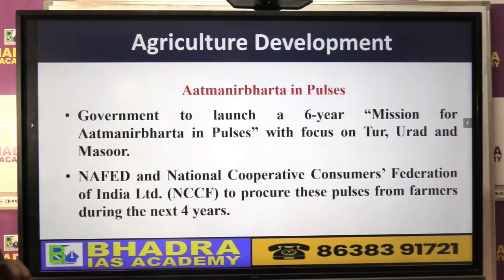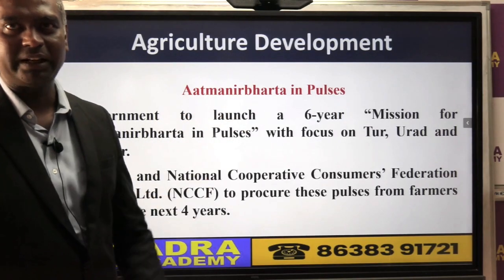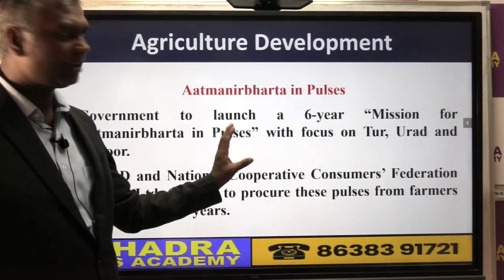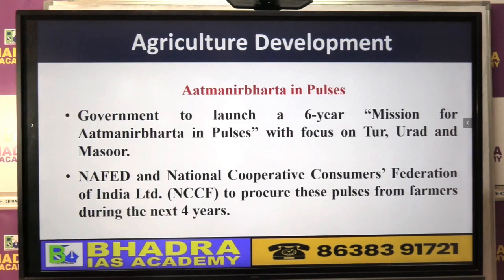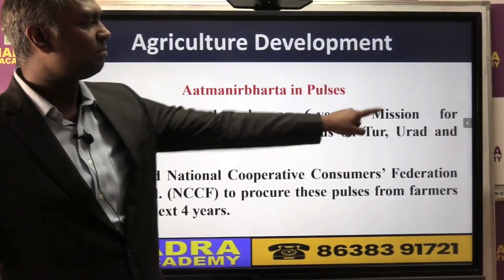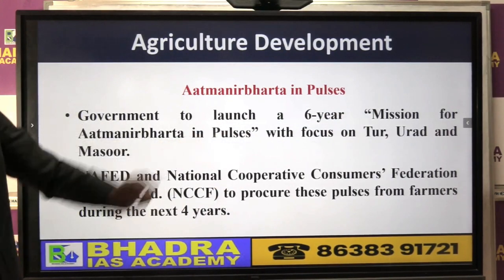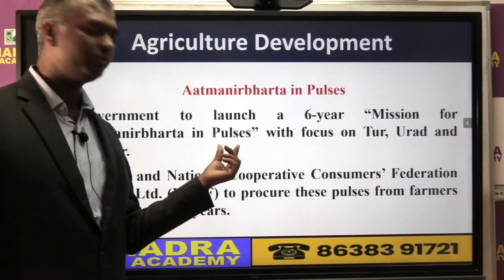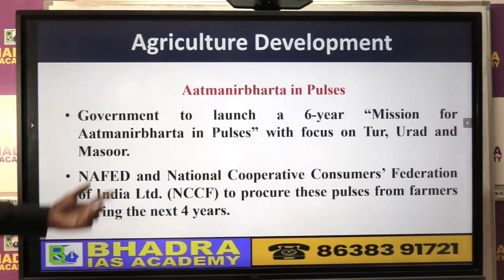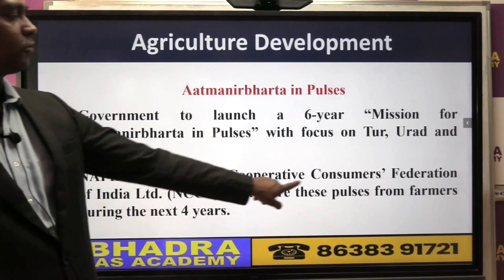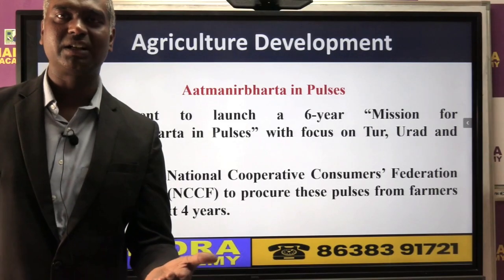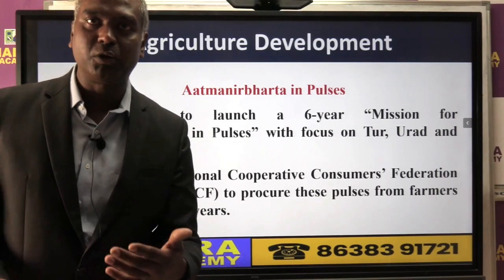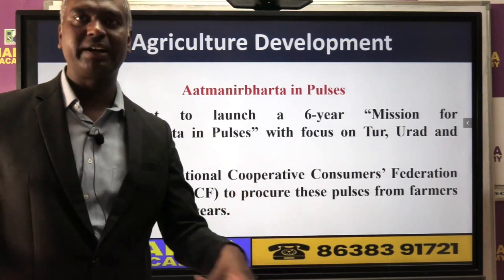Now look at this one. The Atmanirbhar Bharat Abhiyan, the government launched it long back during COVID. Under a similar concept, the government is now promoting the production of pulses. So the government is taking a 6-year mission for Atmanirbharta in pulses, that means self-reliant India in production of pulses. In that scheme, NAFED and also NCCF, the National Cooperative Consumer Federation of India Limited, will purchase pulses from farmers, so that like MSP, farmers can produce more and sell to the government's cooperative agencies.